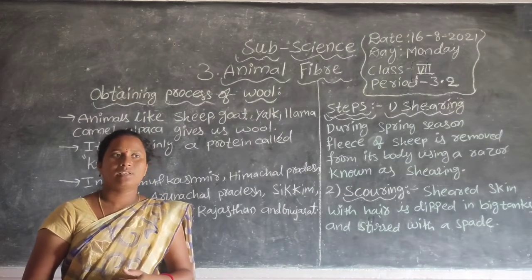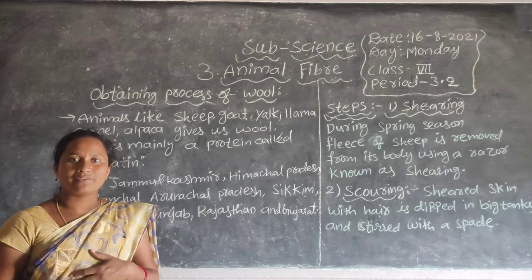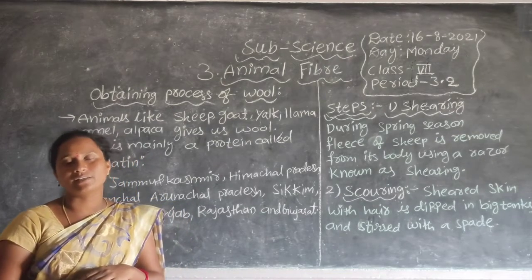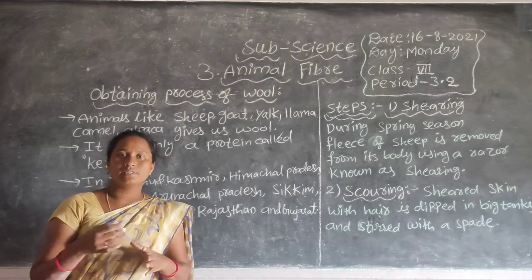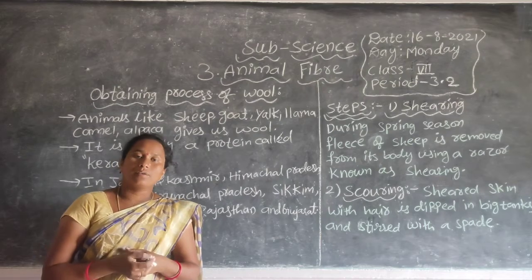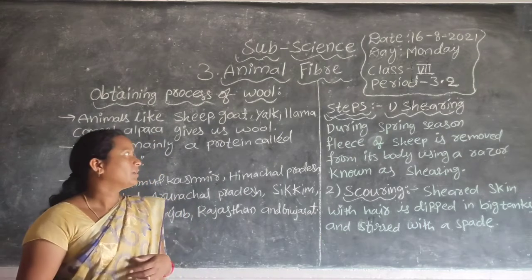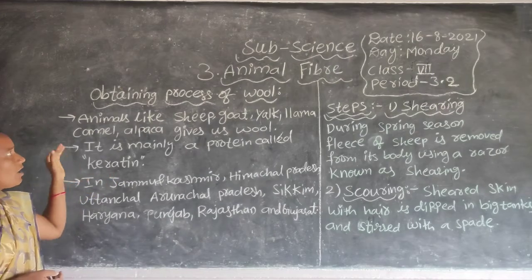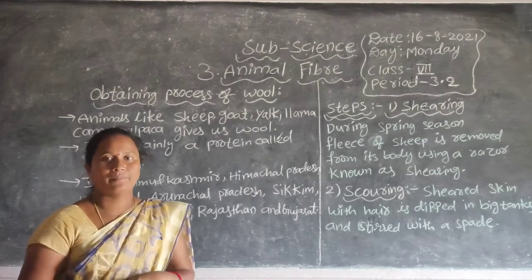Silkworms. Means the silkworm life cycle. The pupa stage is very essential to get the silk fibers. Some processes are involved and we get the fabrics. Now we are going to discuss the process of obtaining wool.